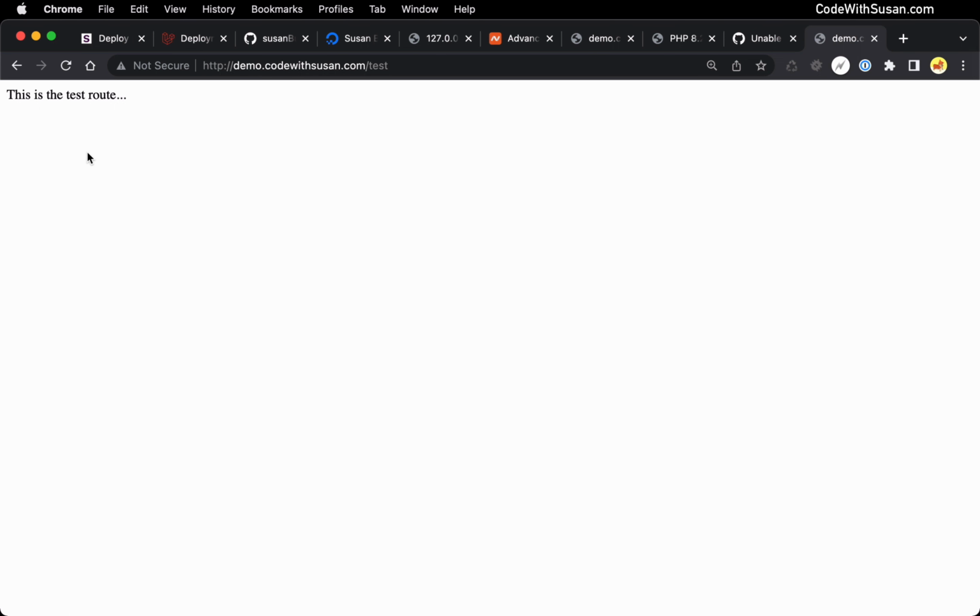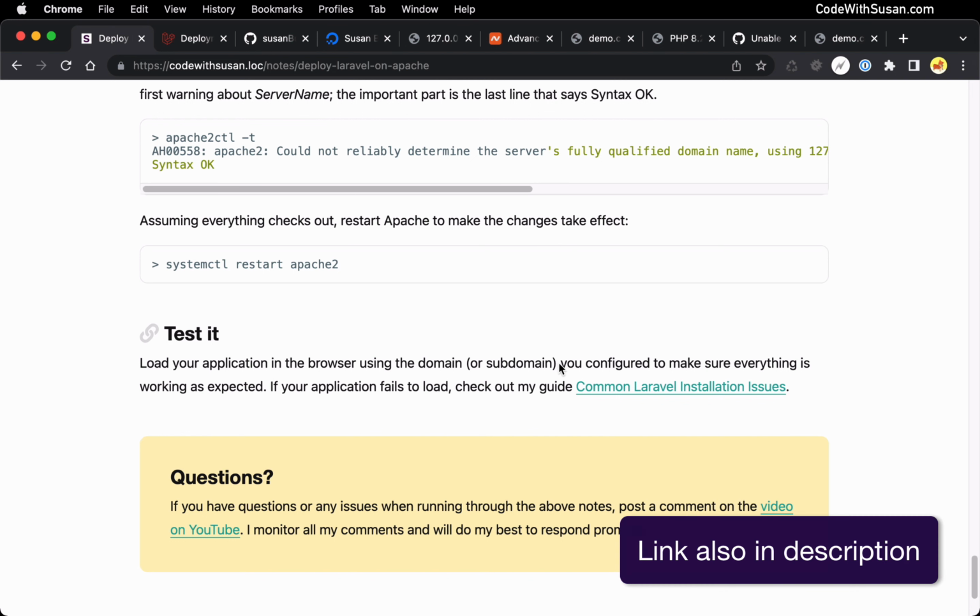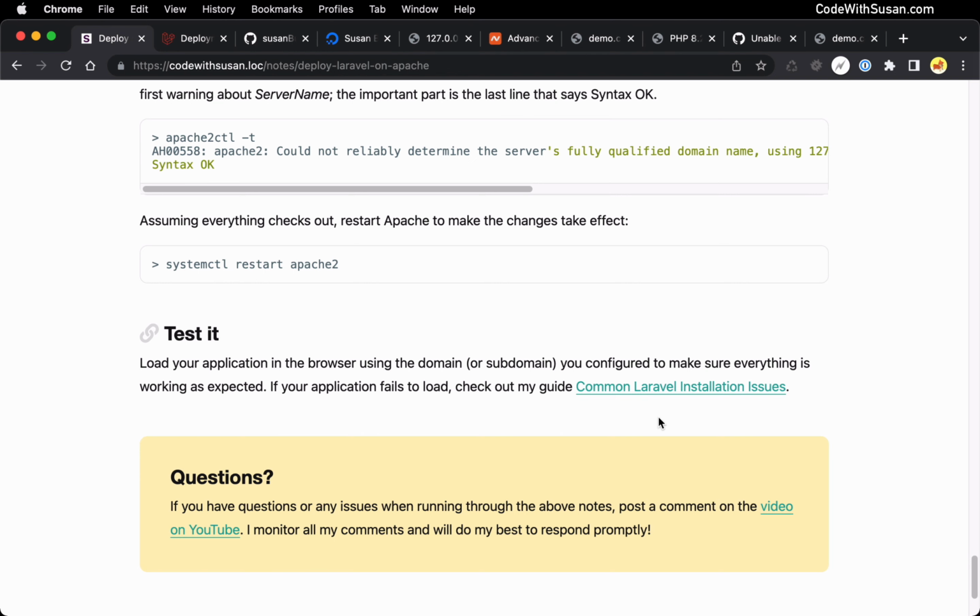So everything looks good on my end, but if you reach this point and it's not working as expected, your application's not loading or you're getting an error page or anything like that, check out at the bottom of the notes that accompany this video. I have a link to another guide on common Laravel installation issues that can walk you through troubleshooting why things might not be working as expected. You can also leave a comment below describing your particular problem and I can try to point you in the right direction.